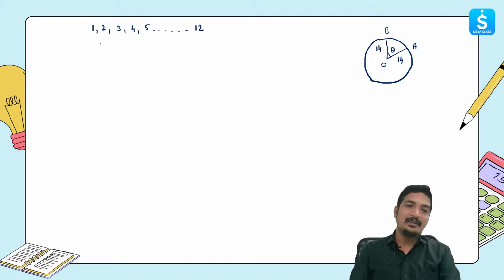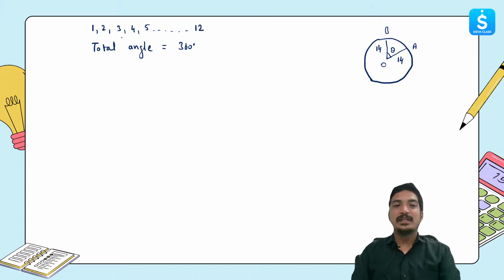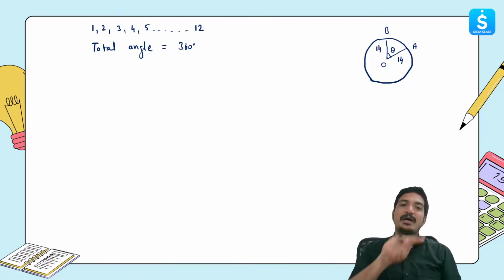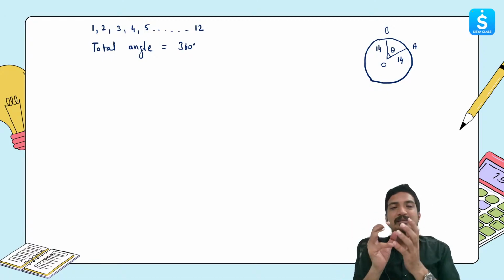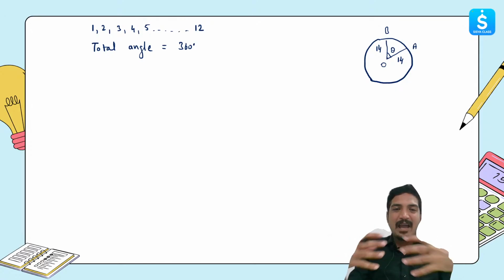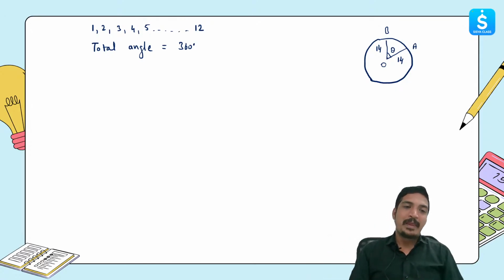So total angle is 360. Total angle or sum of angles will be 360 degrees. I want to see how much angle every digit gets. Okay, so I know that there are a total of 12 numbers, and these 12 numbers are dividing the angle 360 equally.